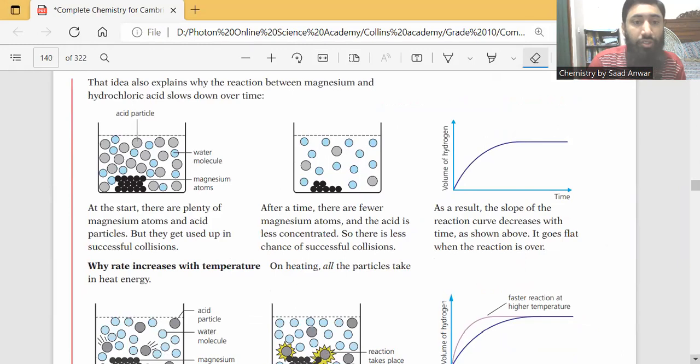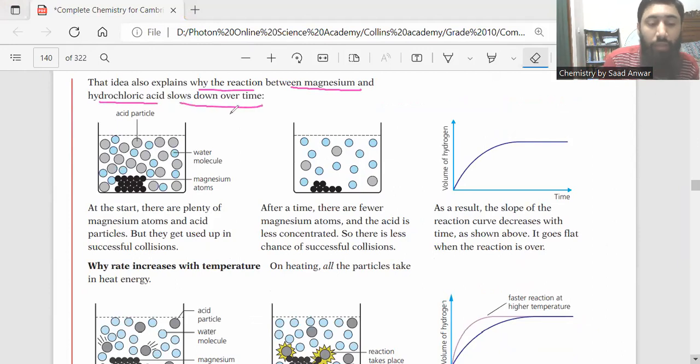The idea helps to explain why the reaction between magnesium and hydrochloric acid slows down over time. You see here we have more magnesium atoms, here we have fewer magnesium atoms. When we have fewer magnesium atoms and fewer acid particles, it means the rate of reaction will slow, and eventually the reaction will stop.